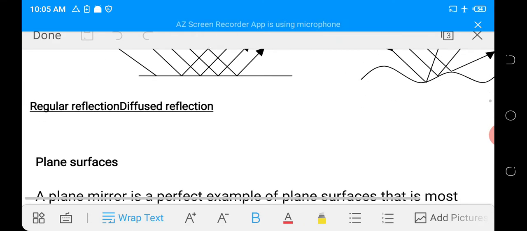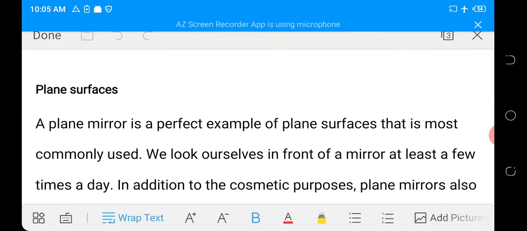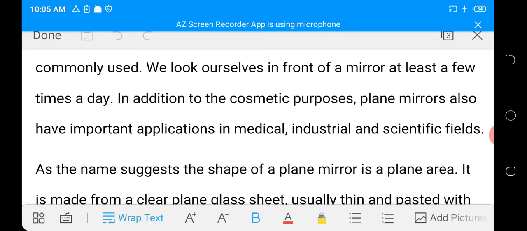Let's proceed. Plane surfaces. A plane mirror is a perfect example of plane surfaces that is most commonly used. We look at ourselves in front of a mirror at least a few times a day. In addition to cosmetic purposes, plane mirrors also have important applications in medical, industrial, and scientific fields.